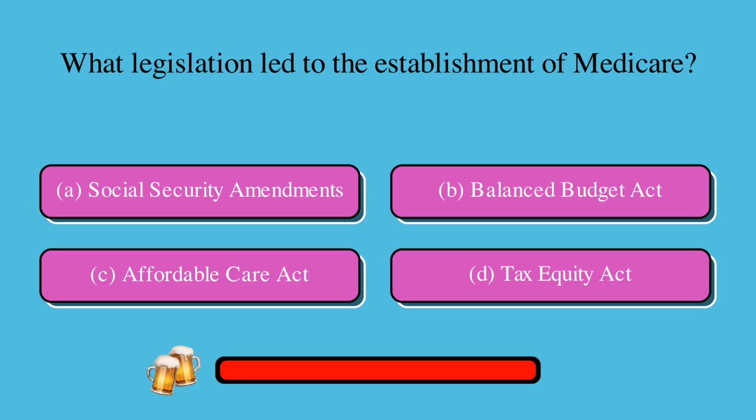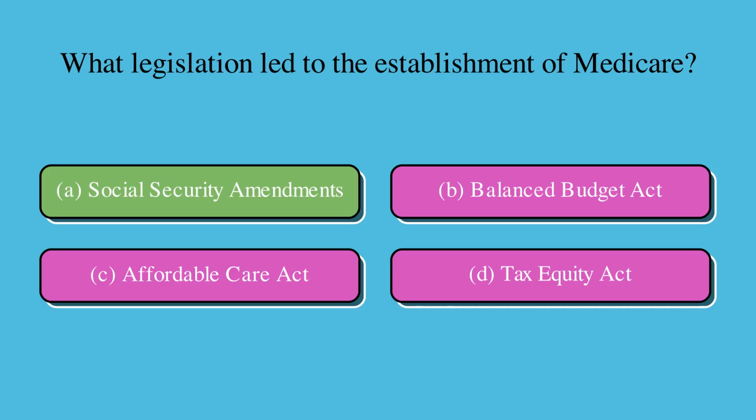What legislation led to the establishment of Medicare? Is it A, Social Security Amendments, B, Balanced Budget Act, C, Affordable Care Act, or D, Tax Equity Act? The correct answer is A, Social Security Amendments.